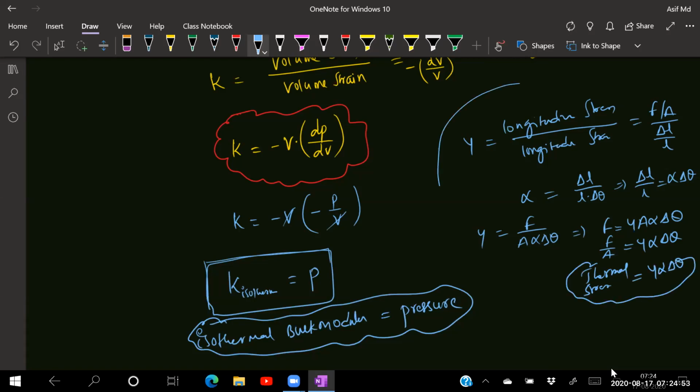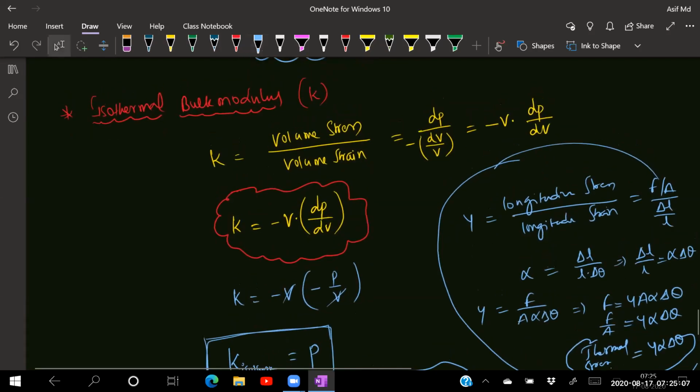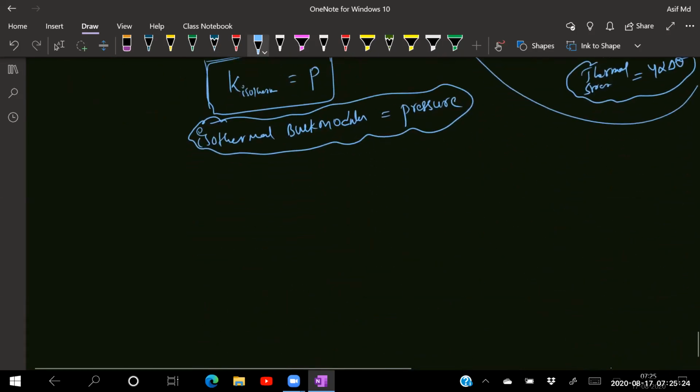The same thing here also we are defining: isothermal bulk modulus K. K is nothing but volume stress by volume strain. Strain is nothing but change in volume by original volume. Stress is nothing but force by area, and force by area is nothing but pressure. So that is the reason I have written dP by dV by V. Why minus? Because when the strain is happening, the volume of that body is decreasing. So in order to overcome that, we write it with a minus sign. So these are some of the formulas you need to remember.